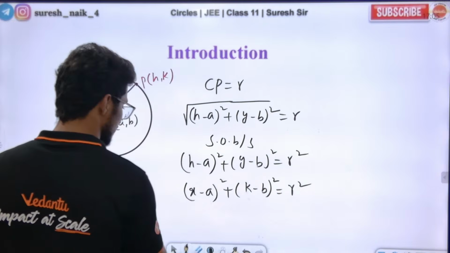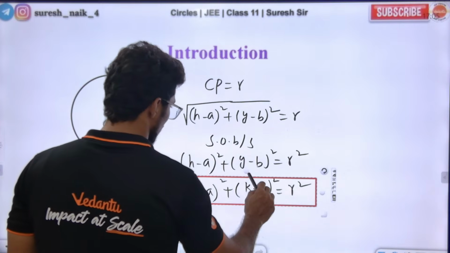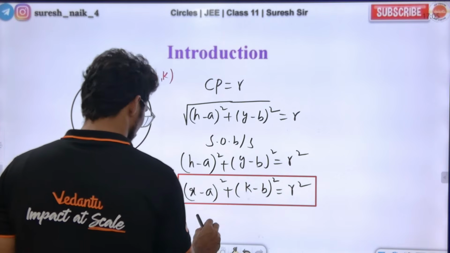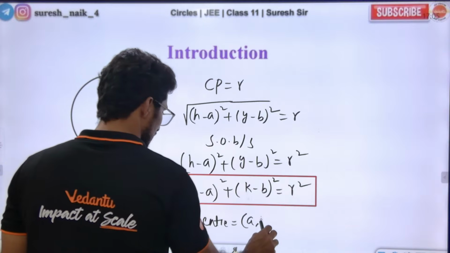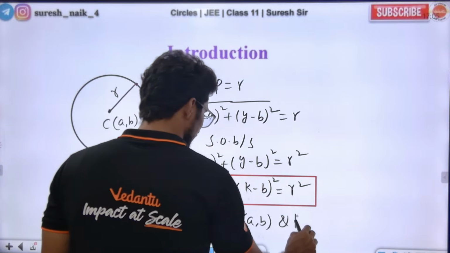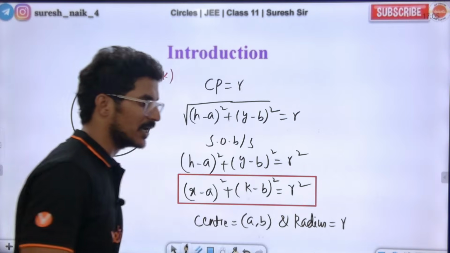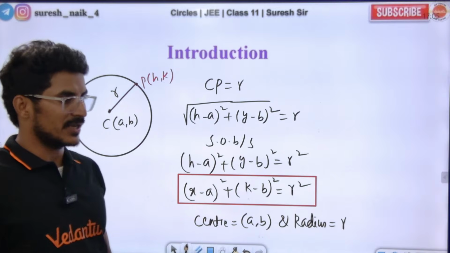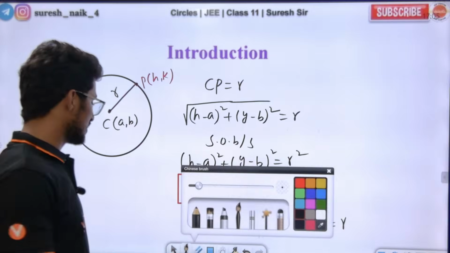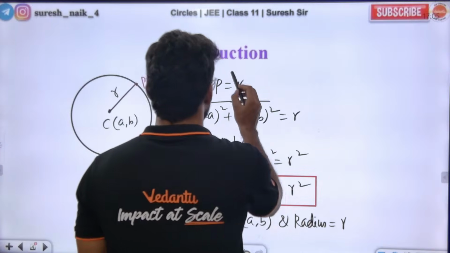R square. So this is the basic equation of the circle. In the circle, the center is (a, b) and the radius is basically r. Yes or no? Yes, locus, that is what I have done here. Do you understand, Chintu? Sir, please write a little thicker, we cannot see this. Can you see this? Yes or no? Yes sir.